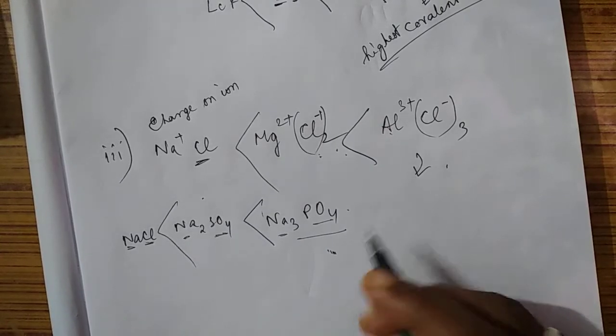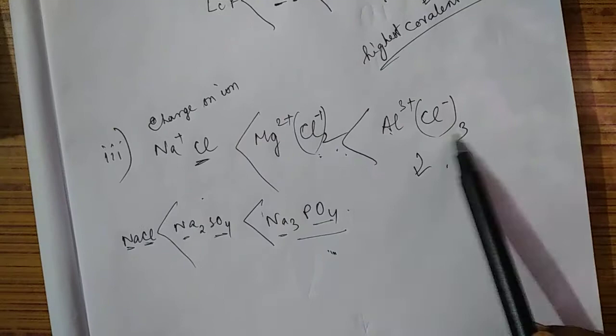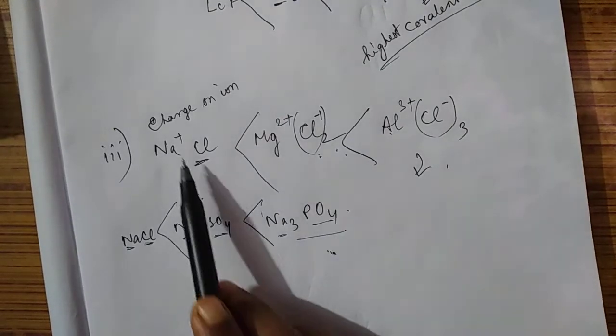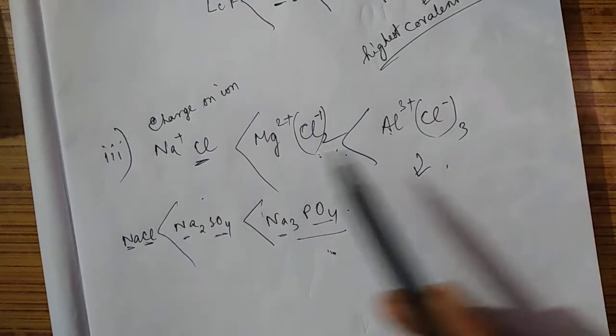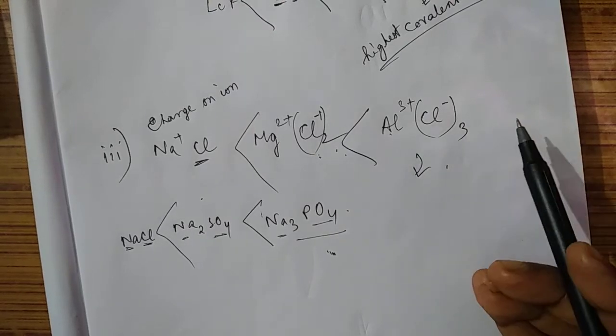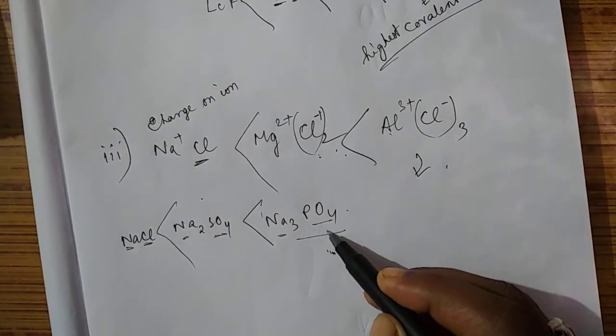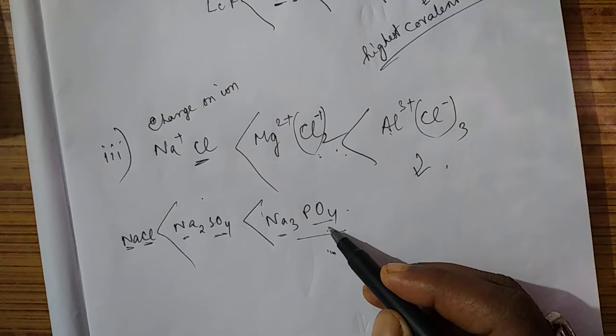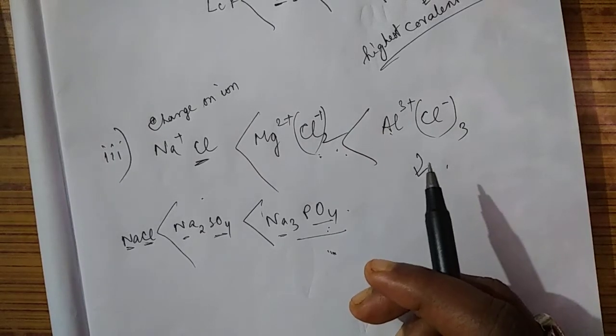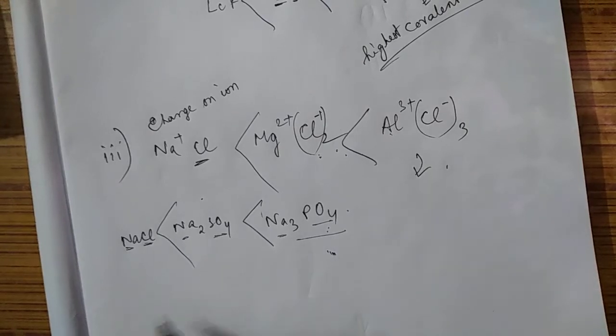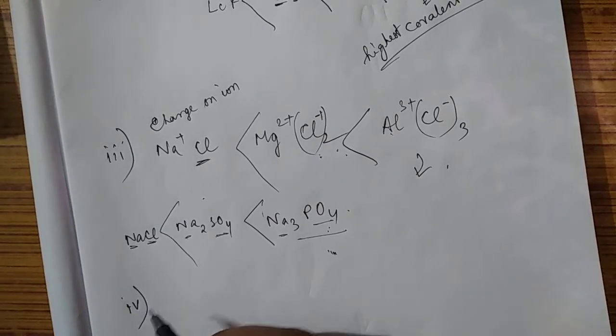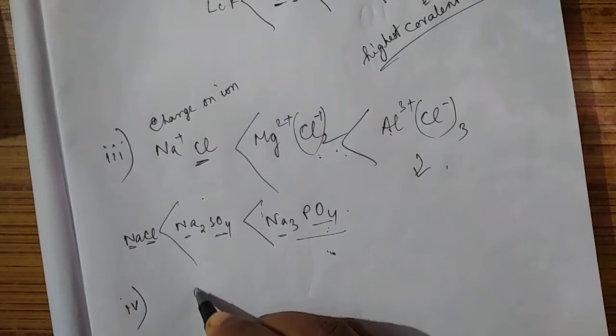Am I clear? Same thing I have discussed, but in this case, charges. If the charge of the cation increases, their polarizing power increases, therefore covalent character increases. Similarly, the larger the size of the anion, their polarizability also will be larger, therefore covalent character also increases. So this is the third factor, and the most important factor, but another factor is also there. One question I am discussing, you will understand.